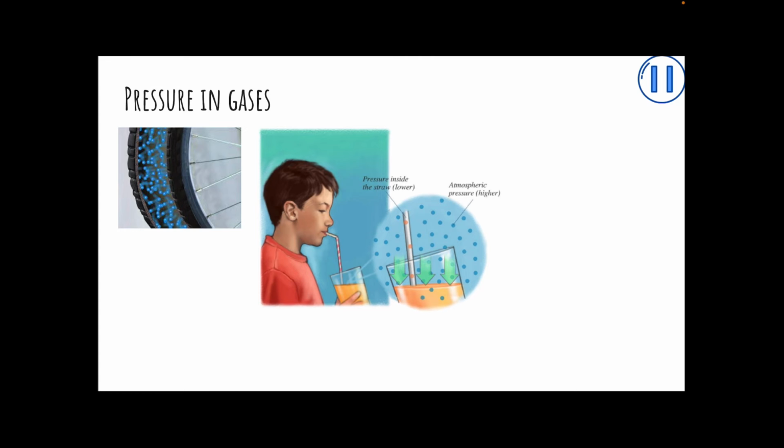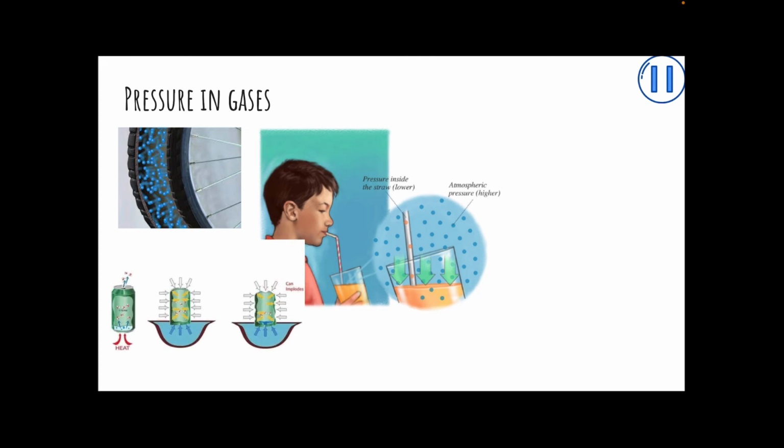We created a vacuum by heating a small amount of water inside a drinks can, which expanded and pushed the air out of the can. When we flipped the can into some cold water, there was no air to push from the inside of the can, and the air pressure on the outside crushed the can.